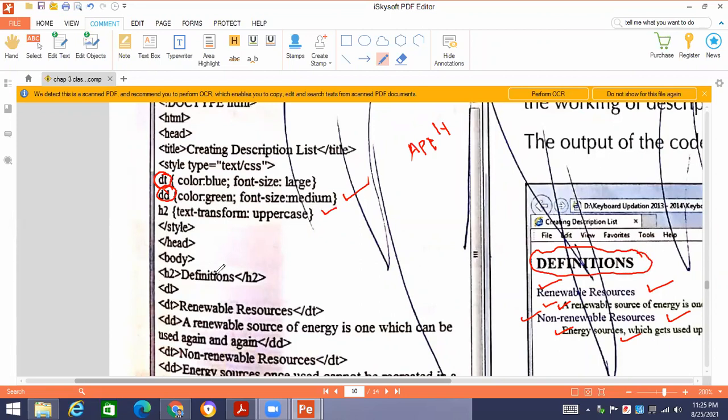Why is definition written in uppercase? Because the H2 heading has been applied, and H2 heading has got this property set over here in the style. So we wrote the definition in small letters, but the output given over here is in capital letters. Why? Because we have applied this property of text transform and we have set the value uppercase. That's why it is showing you the output in capital letters.